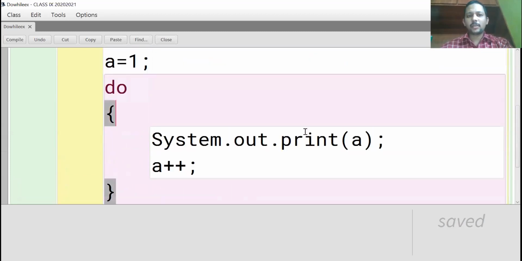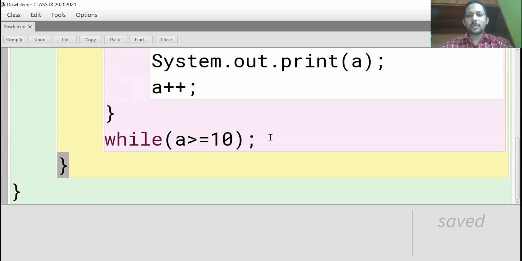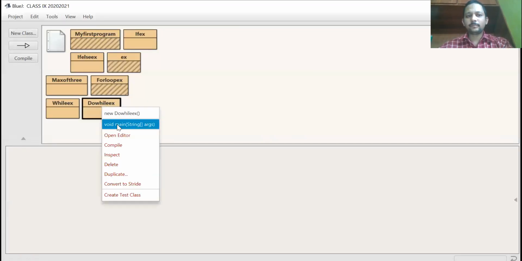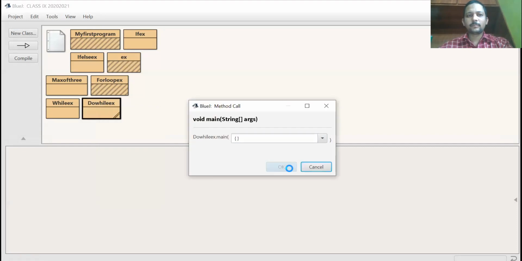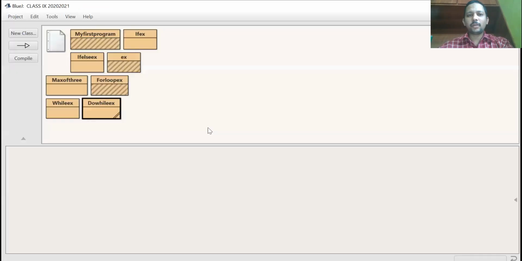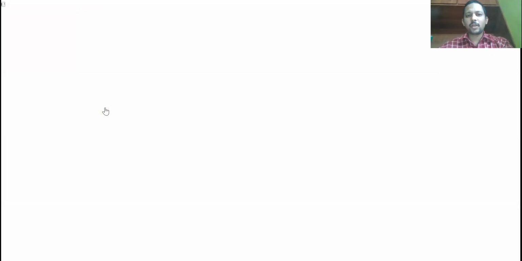So in while loop it will not execute even once, whereas in do while loop, even if the condition is false, it will execute at least once. So what is the output you are going to get here? 1. Compile. So this is the output in a do while loop even if the condition is false.